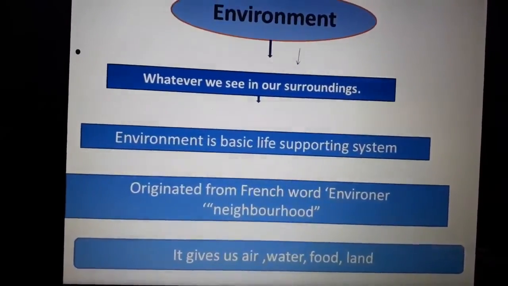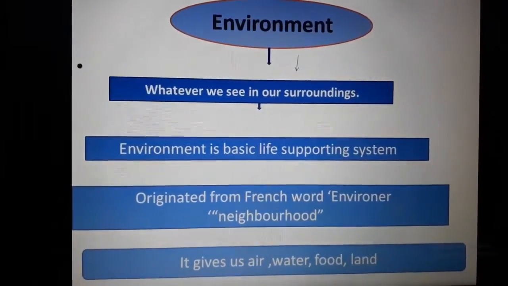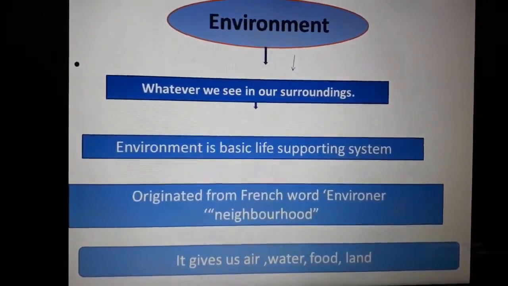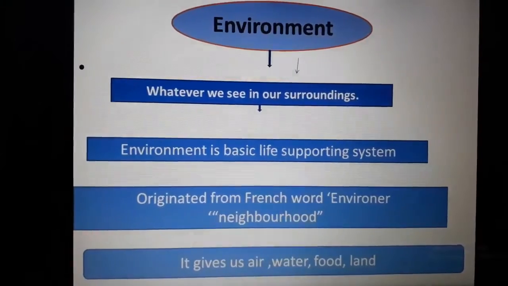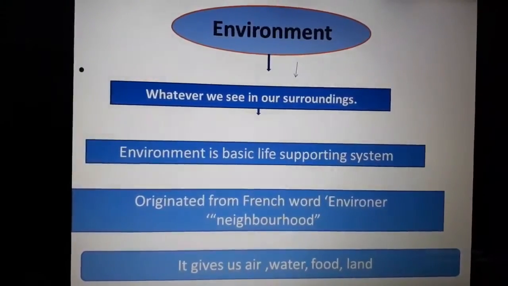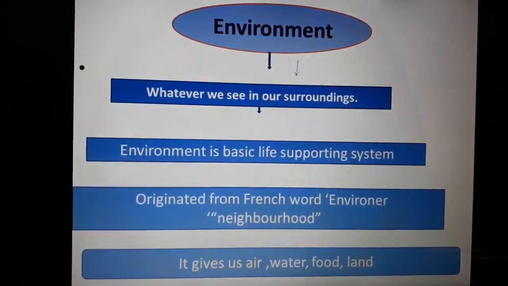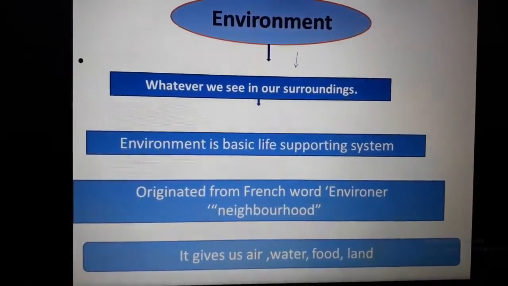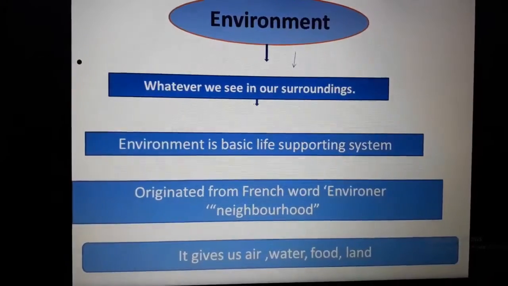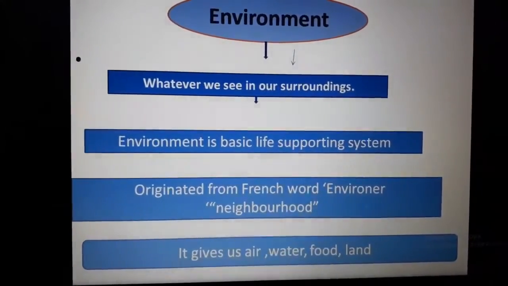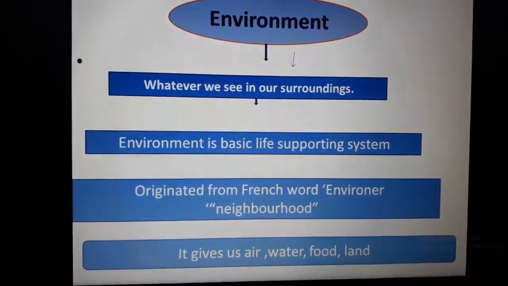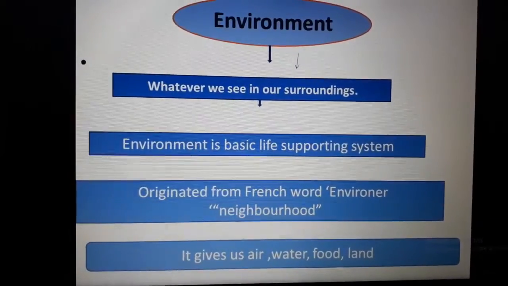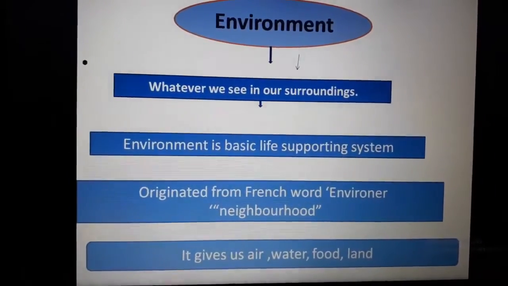You can take a simple example. If you are sitting in a classroom, whatever you see in your surrounding, whether it is a bench, blackboard or anything else, that comes under this environment. And you can take another example. If you are sitting at home, whatever bed, furniture you see in your surrounding, that comes under environment.